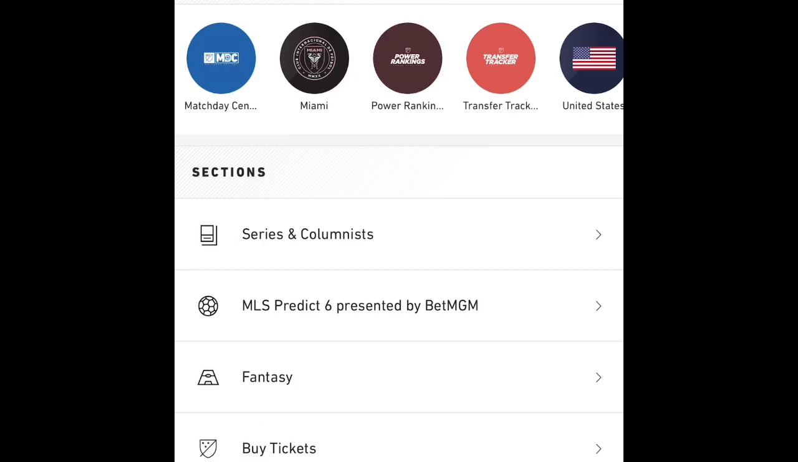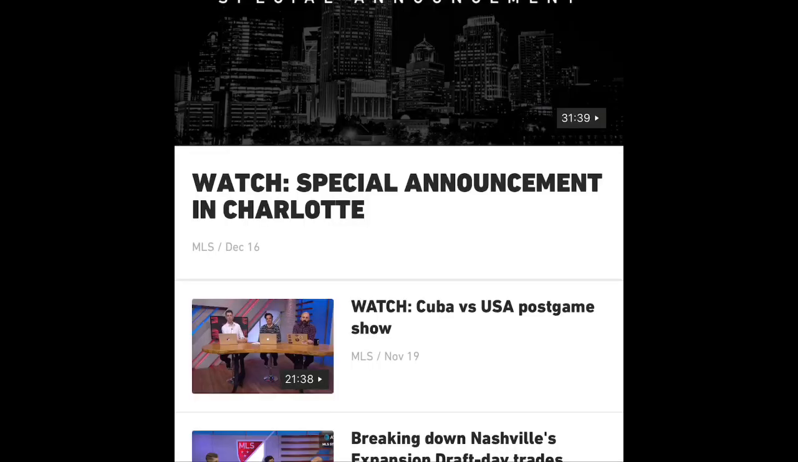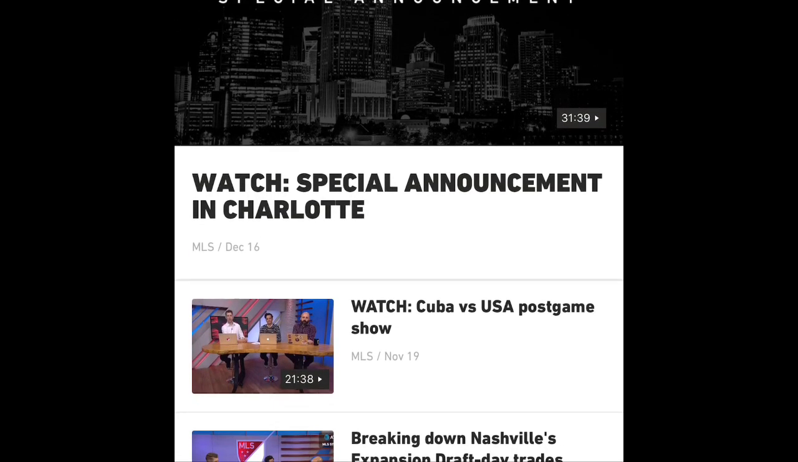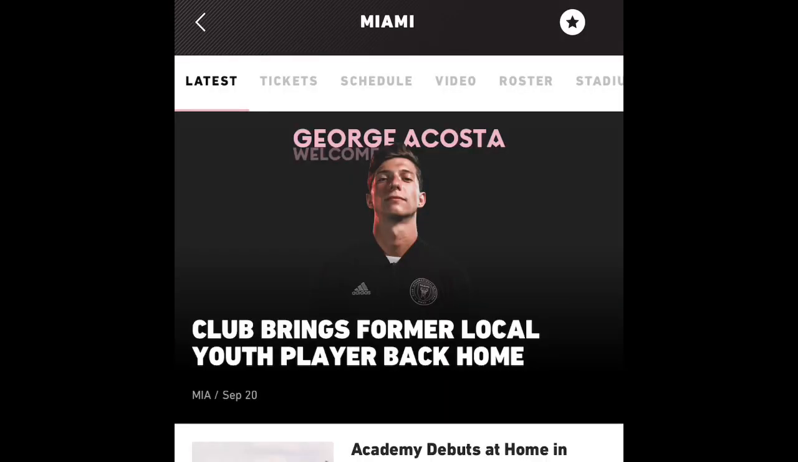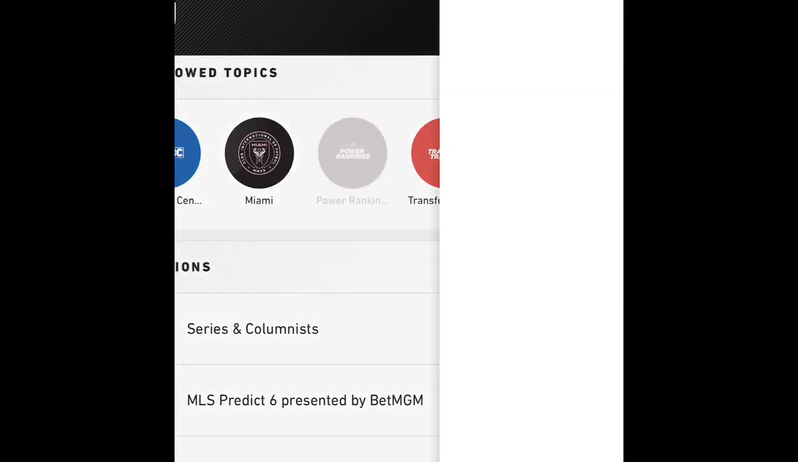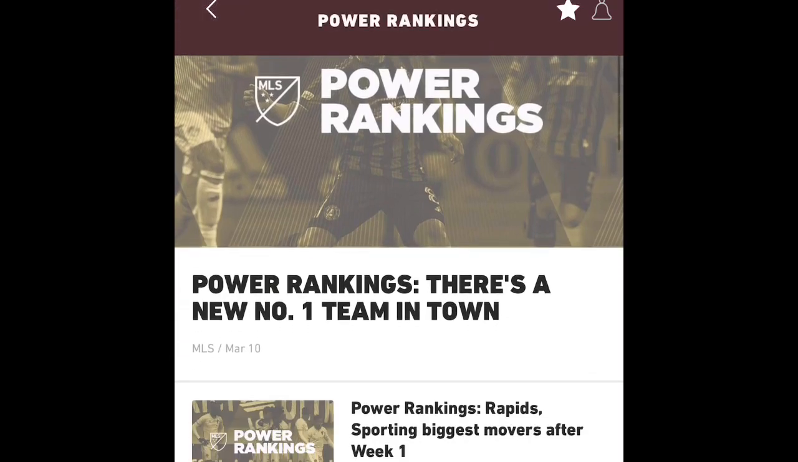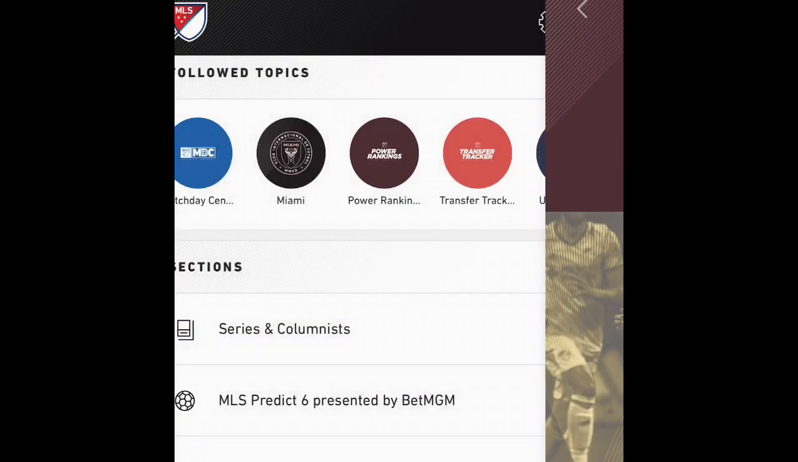But here's some more options, and if we click over a little bit more to Match Day Center, where they get all the information of the latest matches that are taking place, the post-game shows and all that good stuff. And then you can go to the Miami stuff, which we already kind of went over, but it just gives you that option. And you can go to the power rankings, which is the next one over, and that's going to give you the latest information on which teams are in better form, which ones are in first and second, etc., or deserve to be.